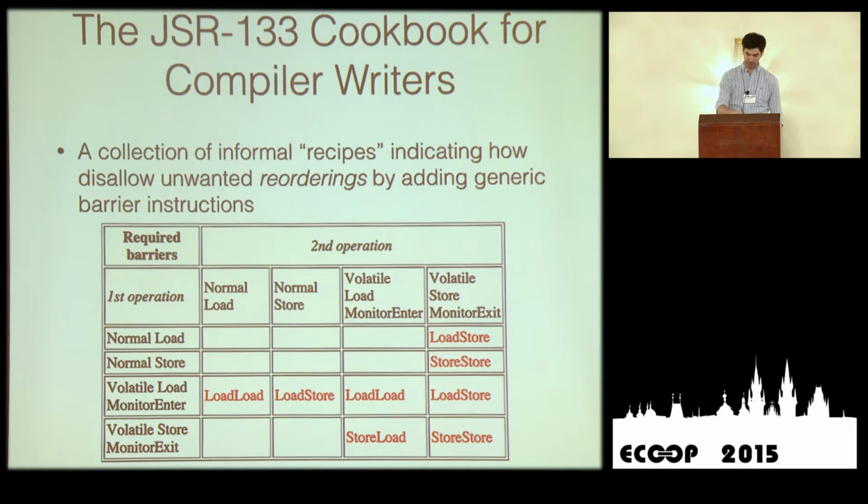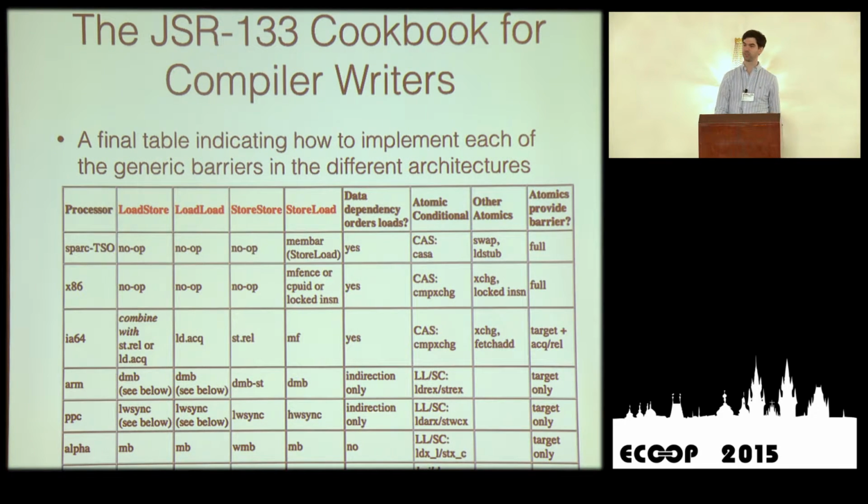If you have a volatile load followed by a normal store, then you have to put a load store barrier. Then the next table tells you what load means for x86, for Power, and for ARM. So the first table tells you what is possible and not possible in Java. The second table tells you generically how to implement this. And the third table tells you specifically for your architecture how to implement each of these things.